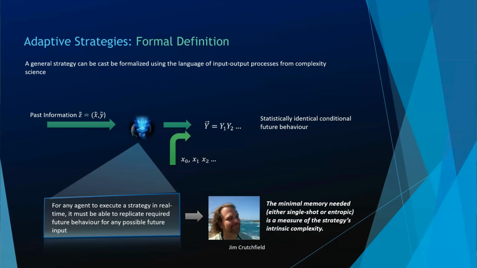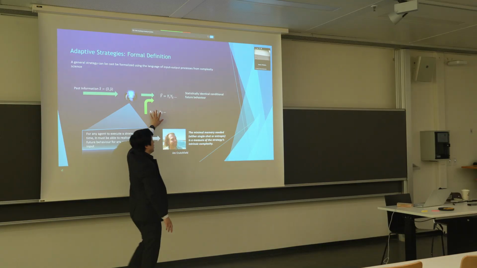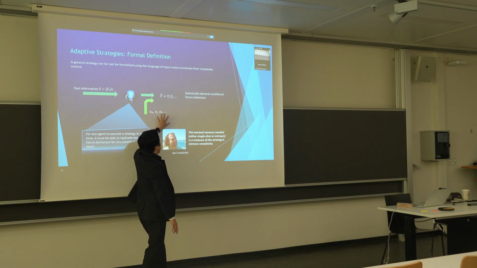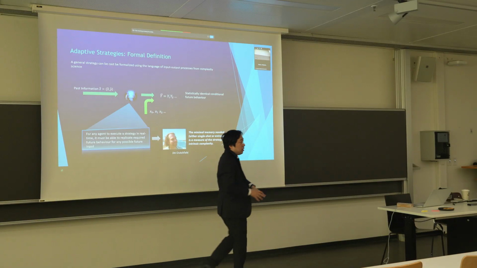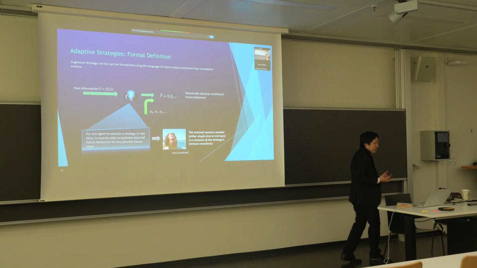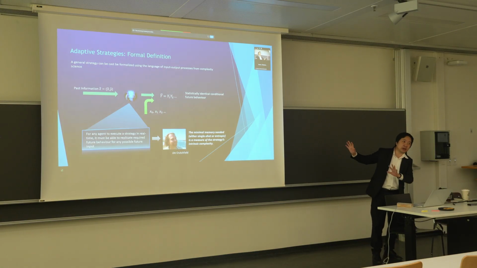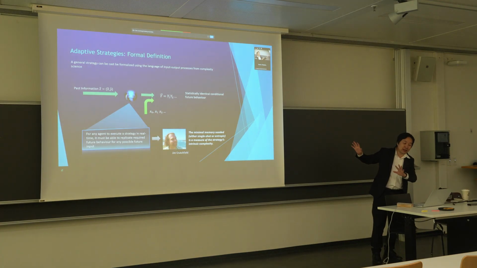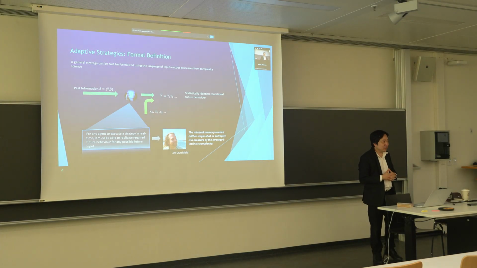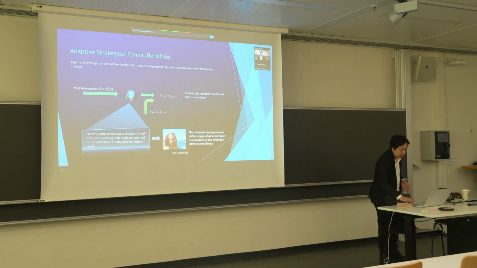The goal of executing a complex strategy or building a general model is to track enough information about what happened in the past, that's the ordered pair of past inputs and past outputs, so that we are able to replicate the right conditional future behavior regardless of what future input we are given. So if we specify that, then we have a full specification of the strategy. Now, in general, we never specify strategies this way because that's an infinite family of stochastic processes, but this is a mathematically formal definition.